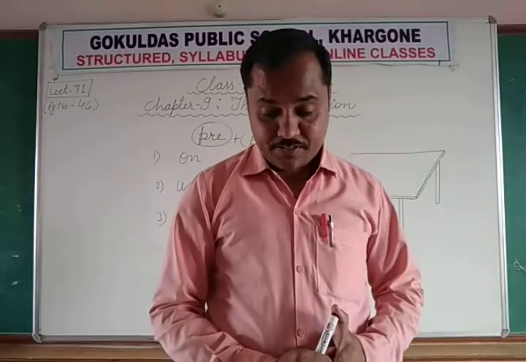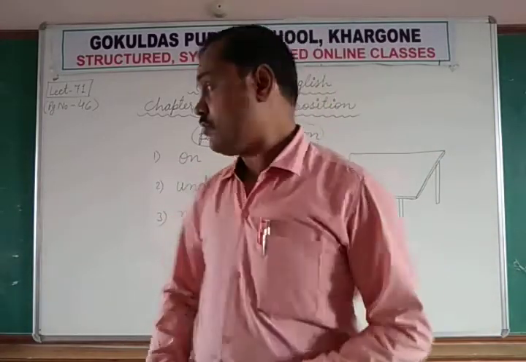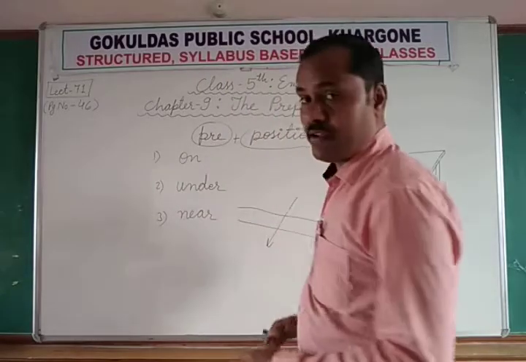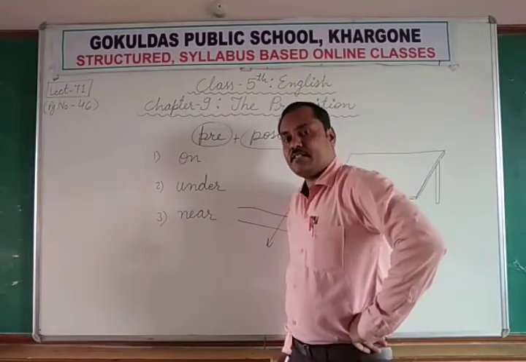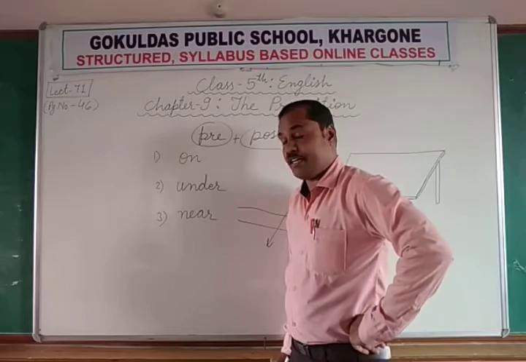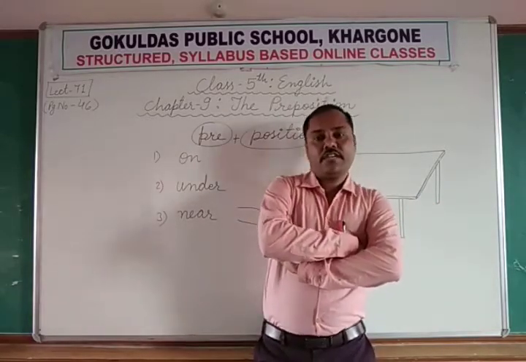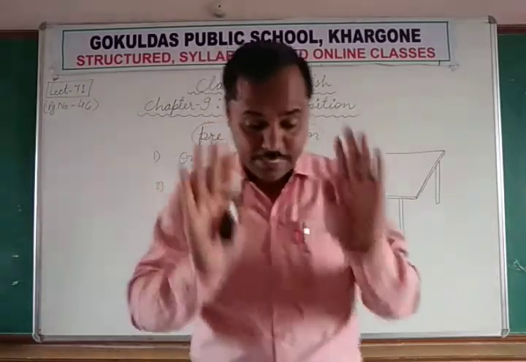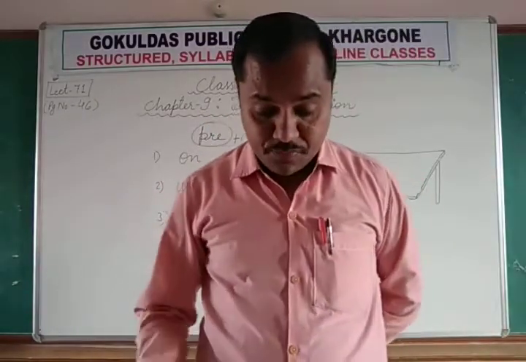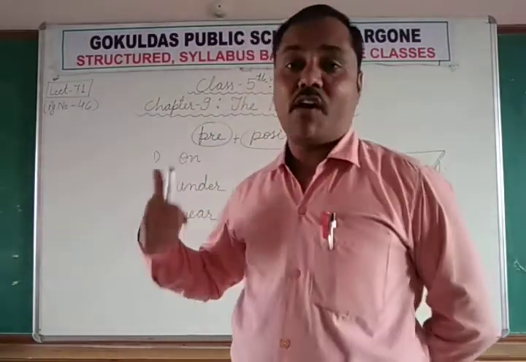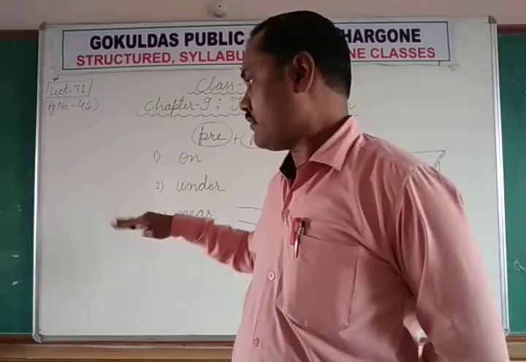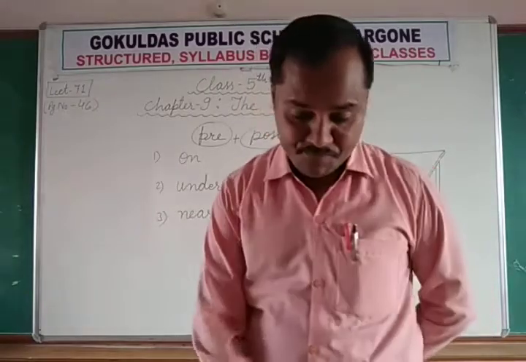I leaned against a wall. Suppose this is a wall and I lean. Lean means सहारा लेके खड़े होना, टेका लेकर खड़े होना. That is called lean, like this or like this. Okay, that is called lean. झुक कर टेका लेकर खड़े होना. So I leaned against wall. Against means दीवार के सहारे.